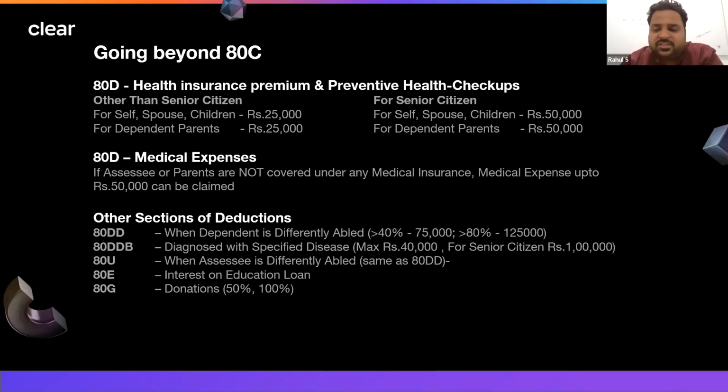If you are donating to some PM CARES or CM relief funds, which are eligible for 100% deduction, then you can take the benefit of 100%. Otherwise, we have to see whether it qualifies for 50 or 100%. Any cash donation more than 2,000 is not eligible for deduction. So please make sure that you are not donating in cash. You are donating through banking channels only, and then only it will be eligible for deduction, otherwise not. So any cash donation more than 2,000 is not eligible.